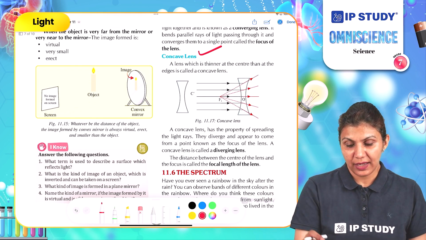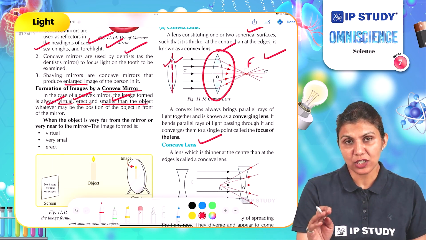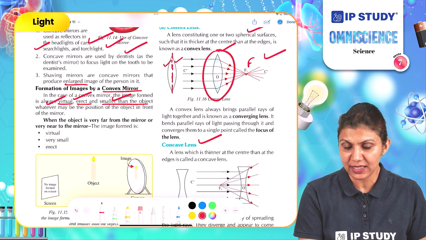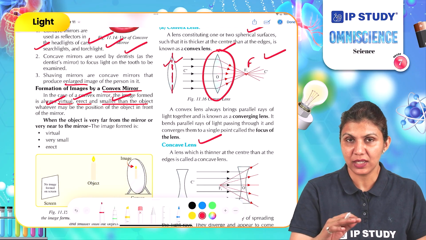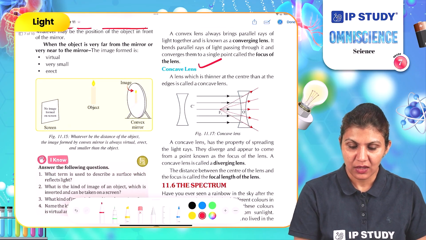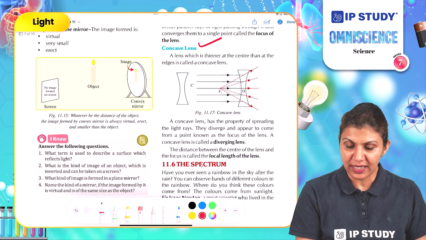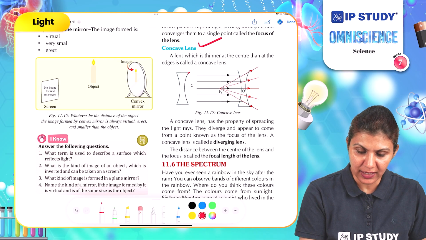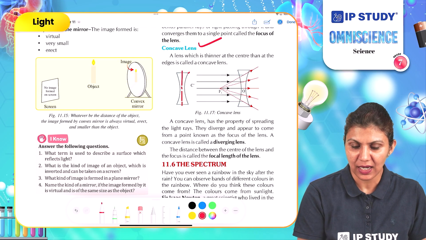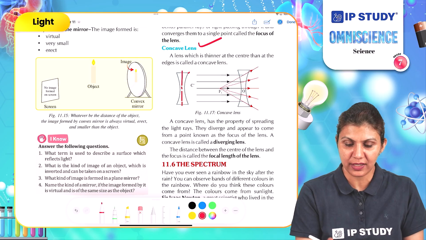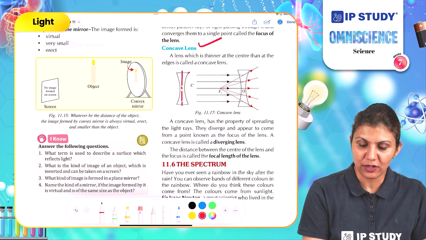So also we can say the focus point of this lens is behind the lens, on the other side of the lens. In case of concave lens, two inward curved pieces of glass are combined. These are joined together to make this kind of lens.